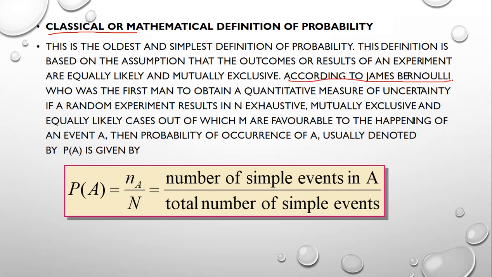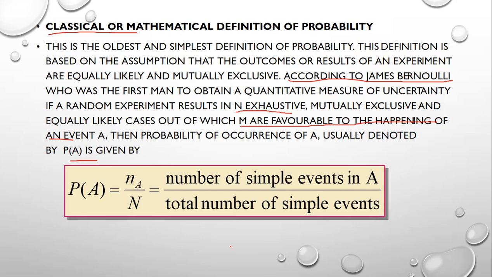According to James Bernoulli, who was the first man to obtain a quantitative measure of uncertainty, if a random experiment results in n exhaustive, mutually exclusive and equally likely cases, out of which m are favorable to the happening of an event A, the probability of occurrence of A is usually denoted by P(A), and it is given by the number of favorable elements in A divided by the total number of elements. By observing some examples, you can understand.